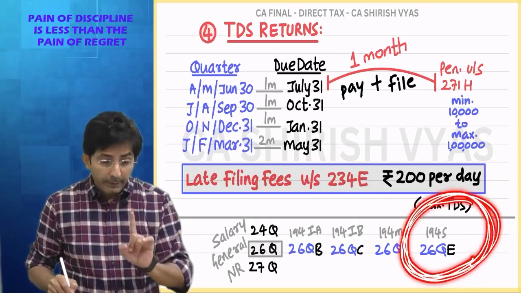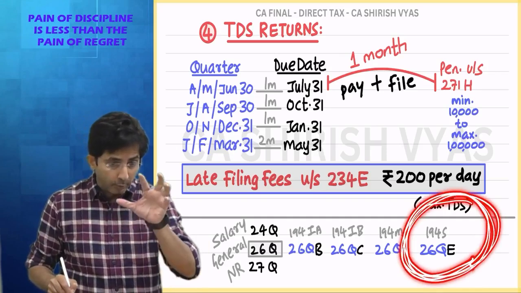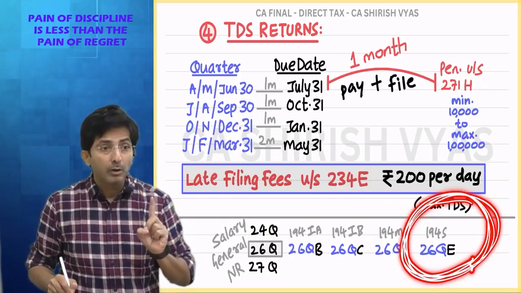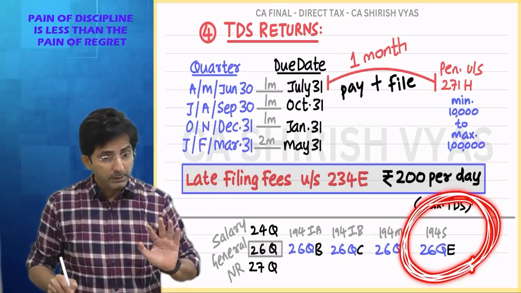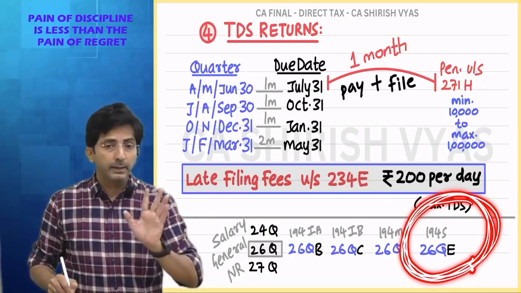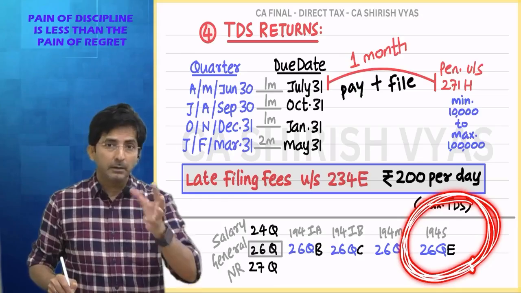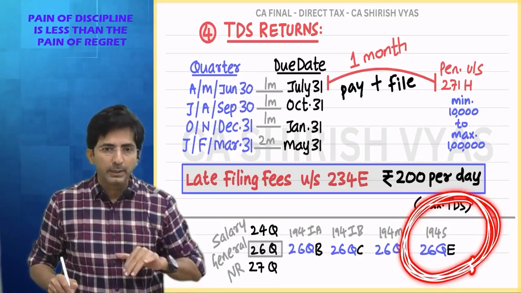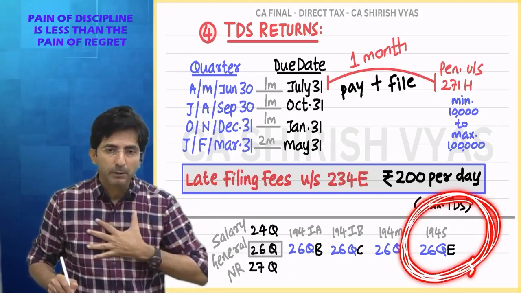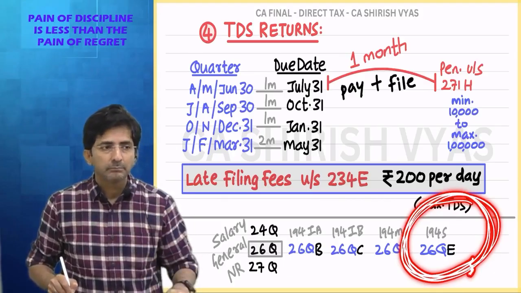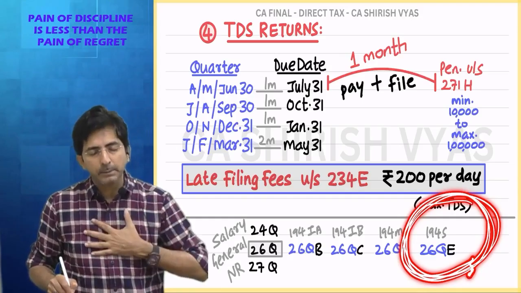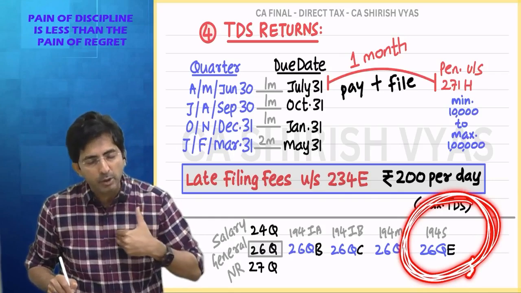If a small individual or HUF purchases Bitcoin, cryptocurrencies, virtual digital assets, for more than 50,000, then when he makes the payment, he has to deduct the TDS. So for example, cryptocurrency was purchased by a small individual HUF in September. In September, I purchased Bitcoin of 95,000. I am a small individual HUF.